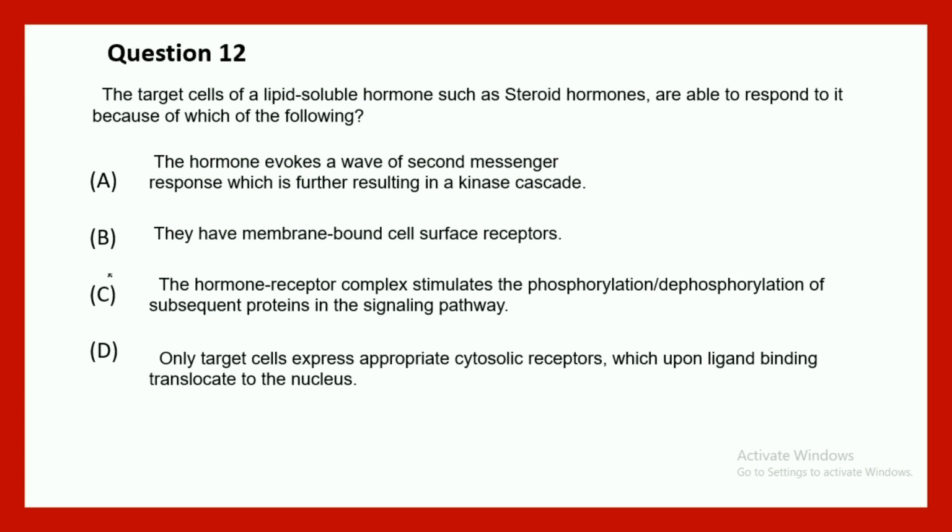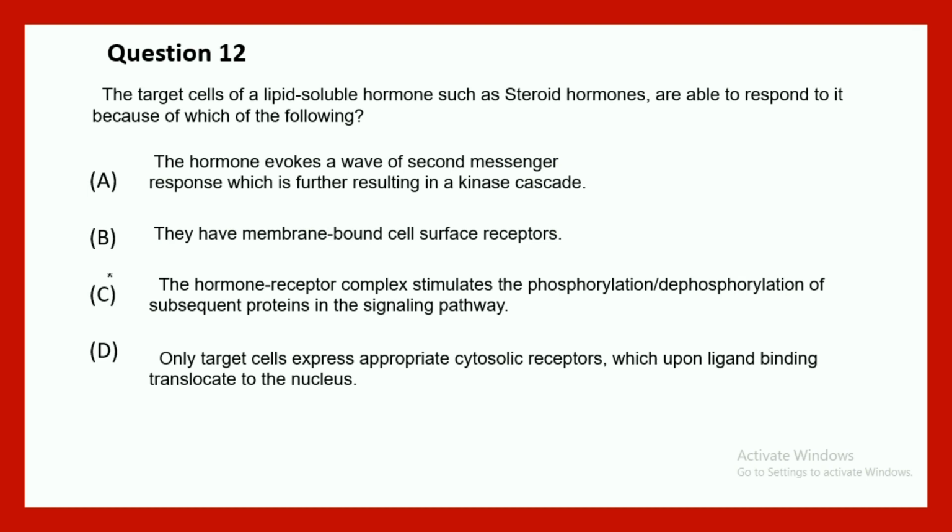Question 12 says the target cells of lipid soluble hormones such as steroid hormones are able to respond to them because of which of the following statements? Read these statements carefully. The hormone evokes a wave of second messenger signaling resulting in a kinase cascade. They have membrane bound cell receptors. The hormone receptor complex stimulates the phosphorylation or dephosphorylation of subsequent proteins in the signaling pathway.